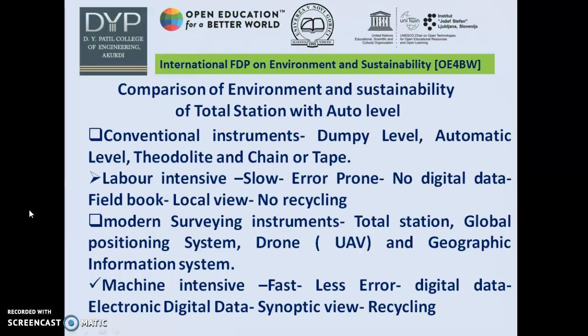The modern surveying instruments such as total station, global positioning system, drone, and geographic information system have brought a big transformation because they are machine intensive, very fast, and have less error. Digital data is available, which can be shifted easily from one device to another. Electronic digital data is available with a synoptic view, and overall the recycling of many parts of these instruments is available with the supplying company.